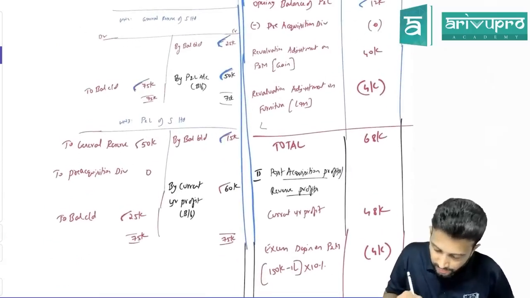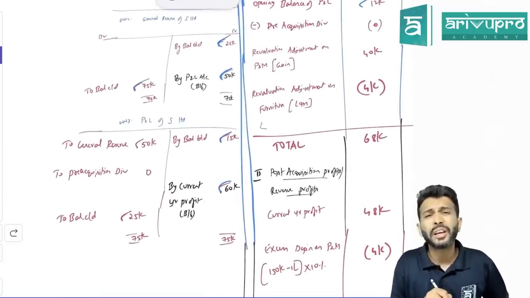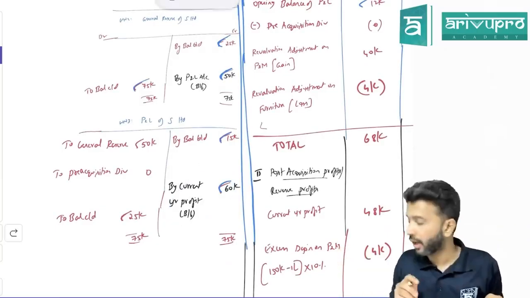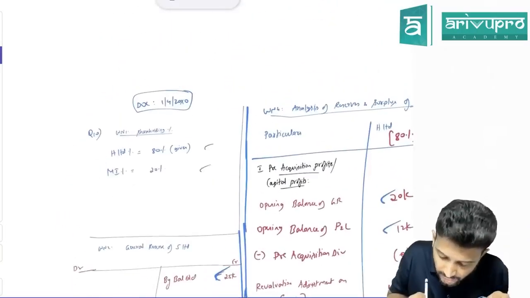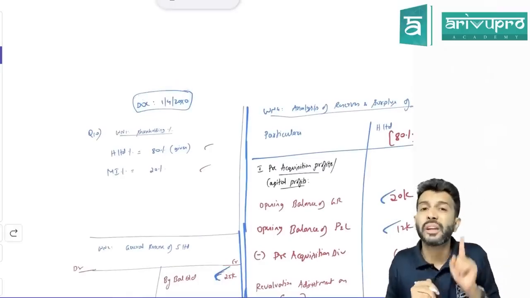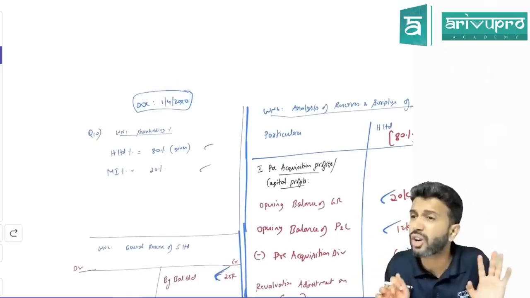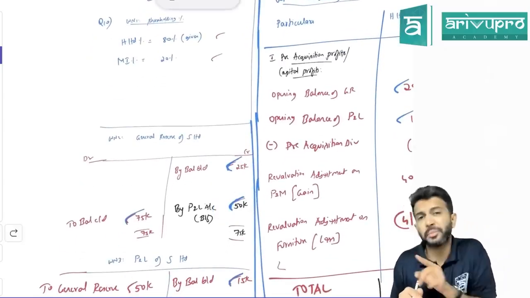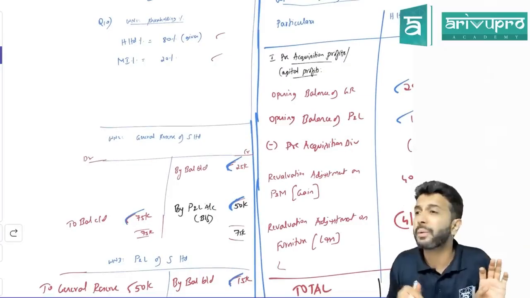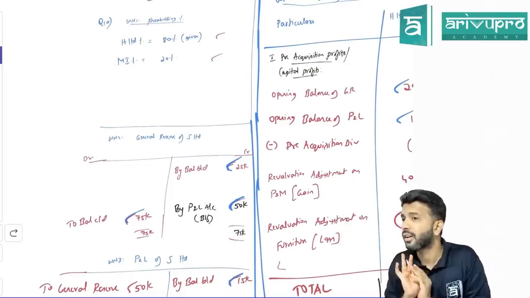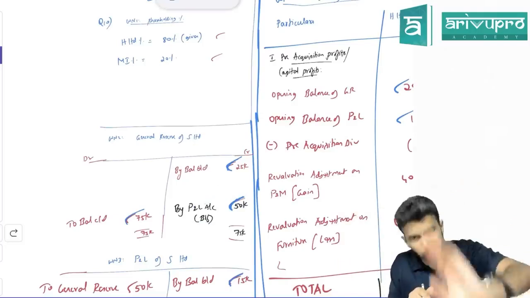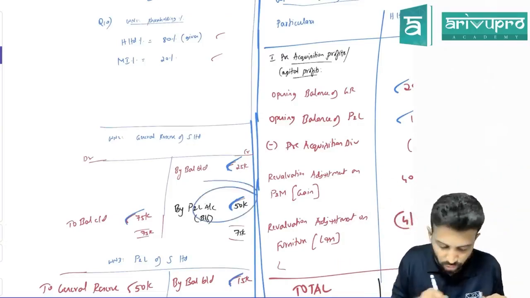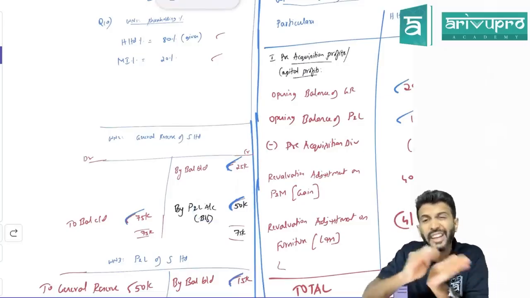Okay, now check here, sir. Current year profit. Is current year profit for one month, two months, or the whole year? This is the whole year's profit. One minute. When did the holding company get control in the subsidiary company? 1st April. On the first day only they got control. That means the entire current year profit was made by the subsidiary company after the holding company became shareholder. Is my statement right or wrong? The entire profit of the subsidiary company has been made only after the holding company got control.